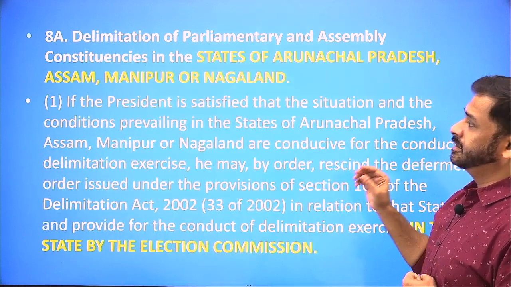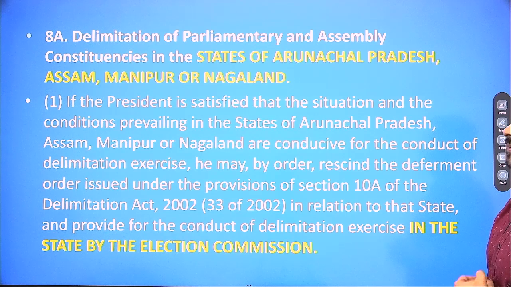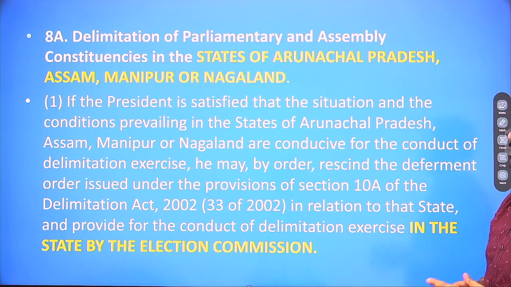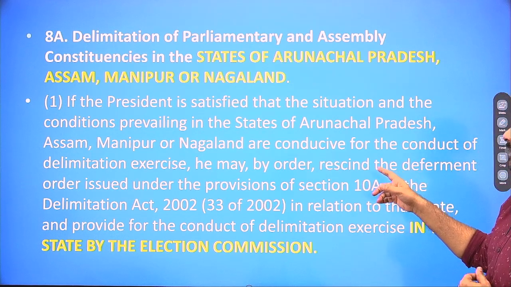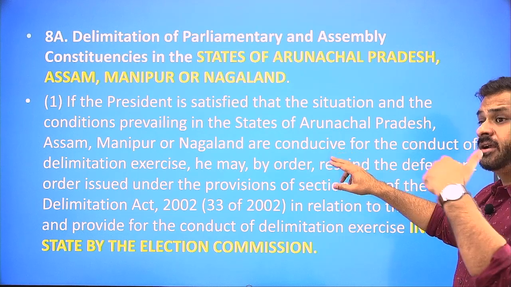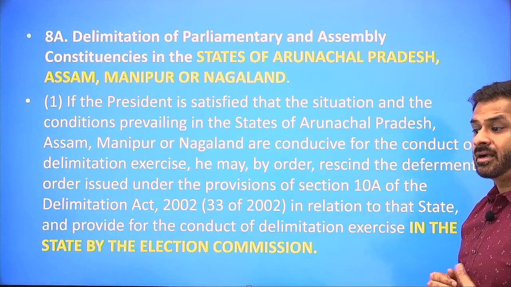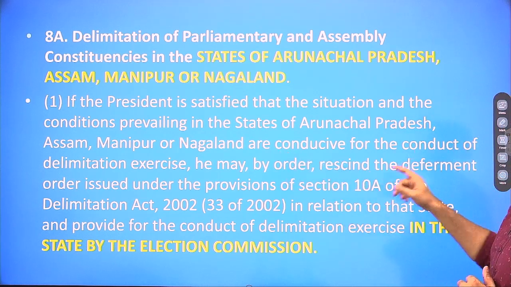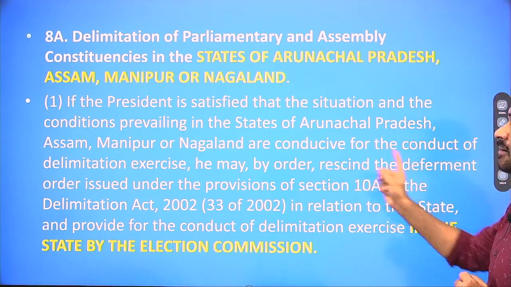It says that if the President is satisfied that the situation and conditions prevailing in these states are conducive, right? That means the order of deferment has already been given, but later on the President feels that the condition has become conducive for the conduct of the delimitation exercise, he may by order rescind the deferment order.